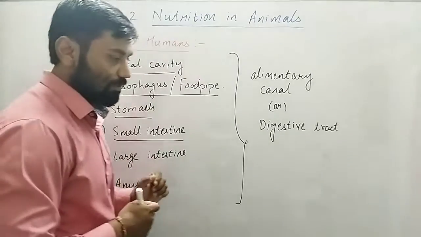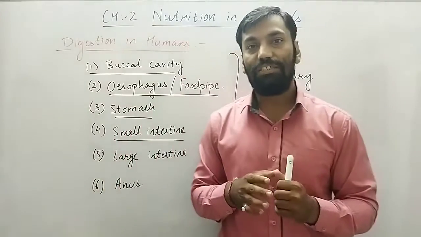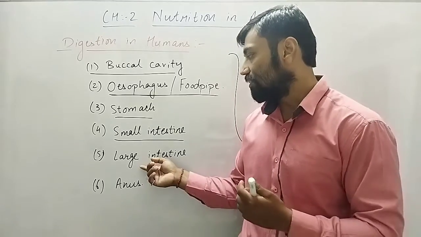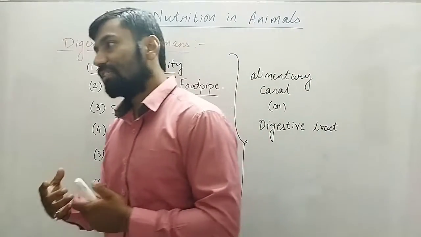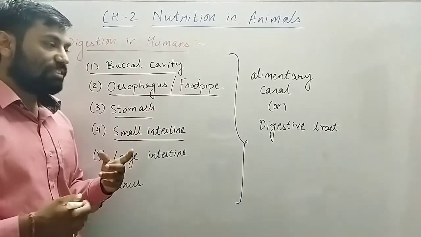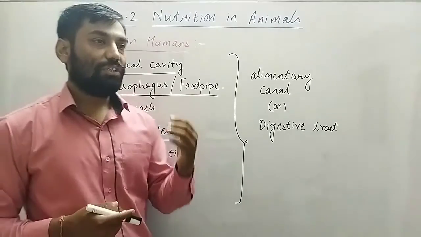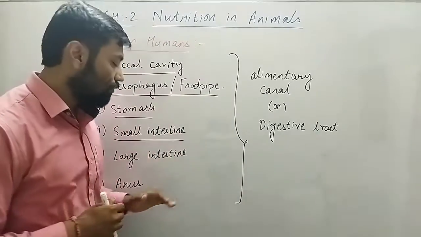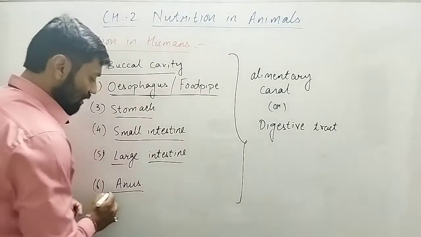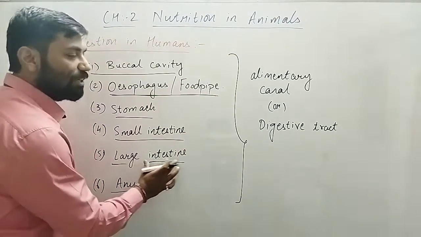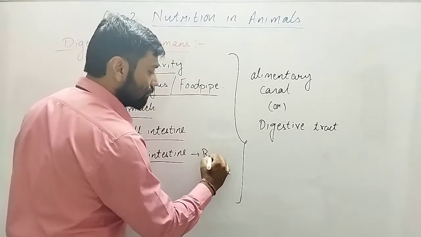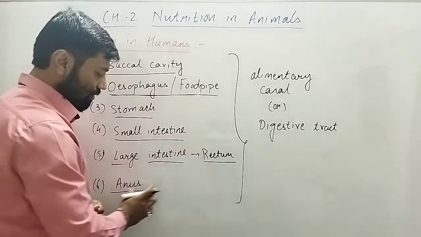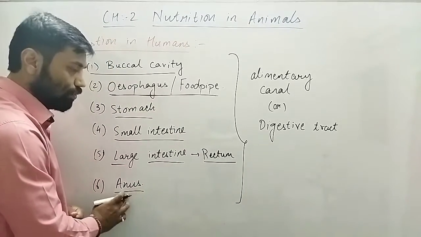Then the large intestine is a place where undigested food and water remain, and water and various minerals get absorbed there. Then the anus, where the undigested food gets excreted out of the body. An extended part of the large intestine is the rectum, wherein undigested food remains stored. When it gets filled, it is excreted through the anus.